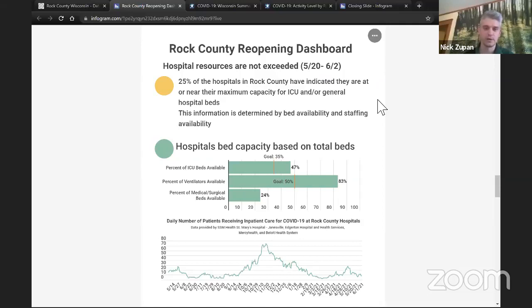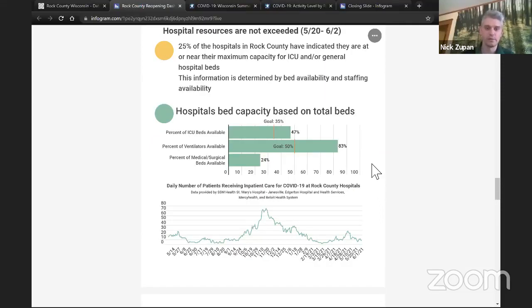And so because our COVID-19 cases aren't greatly stressing our healthcare resources, although this metric is currently in the yellow, it was determined that the other metrics showed a pretty positive outlook in terms of our healthcare resources that are available for our community members. The other metrics that we're looking at are our bed availability and our ventilator availability.